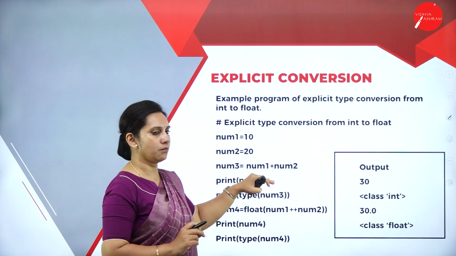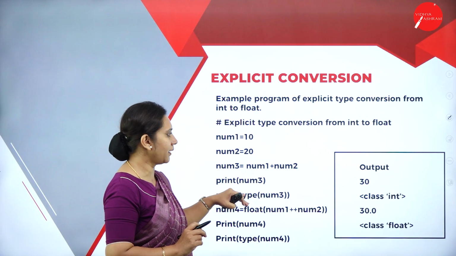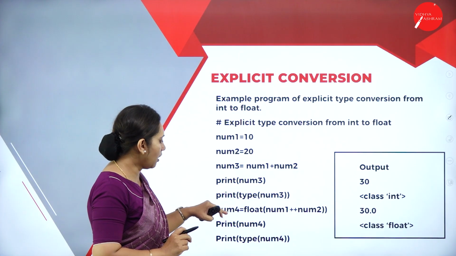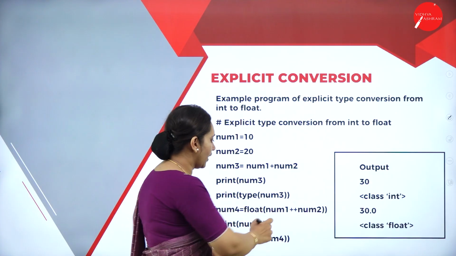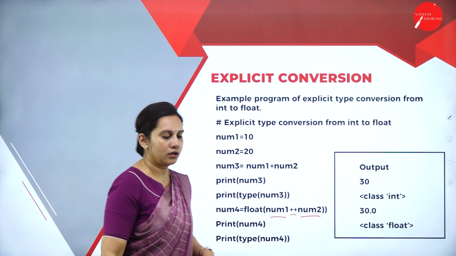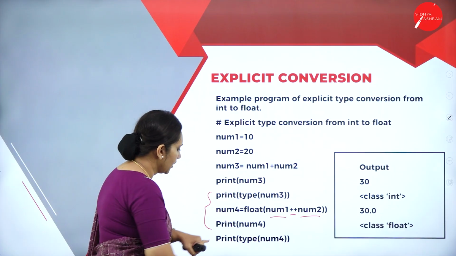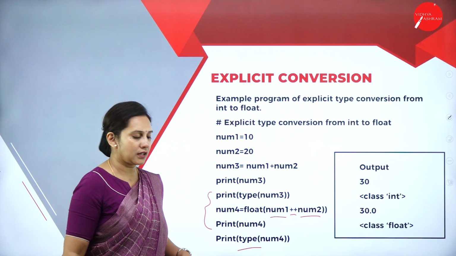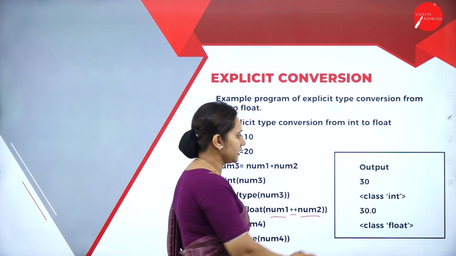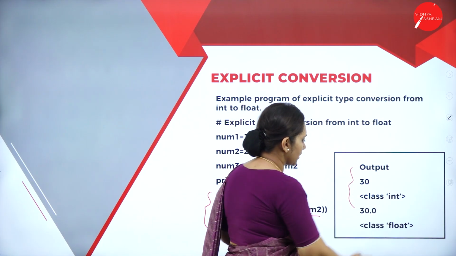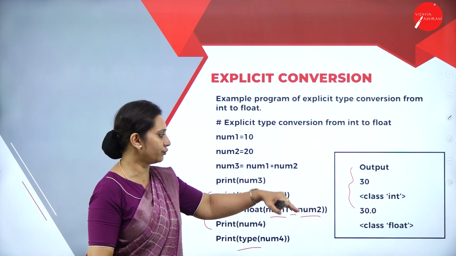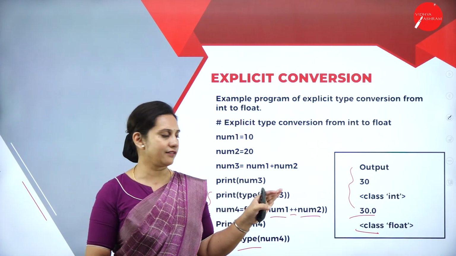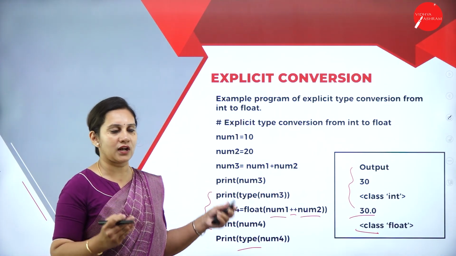Print type of num3, here I am giving the type, the conversion type. num4 is equal to float of num1 operator num2. Here you need to observe these lines, and print num4, and again the typecasting I am giving, that is type of num4. Here you can see the output: 30, class int, 30.0, like int to float, how it is getting converted. So this is a simple example I have taken for the explicit conversion.